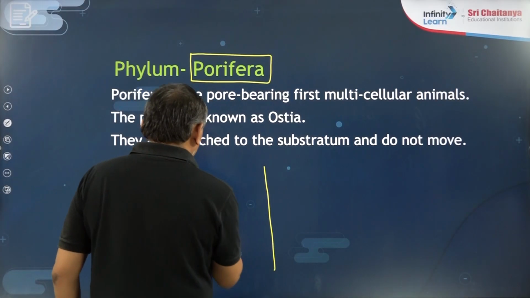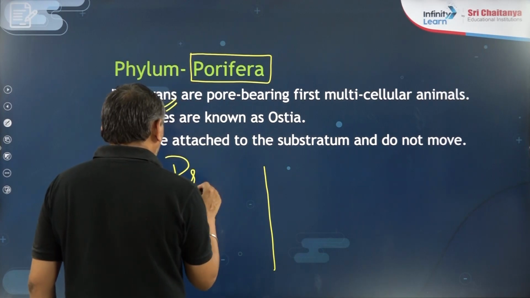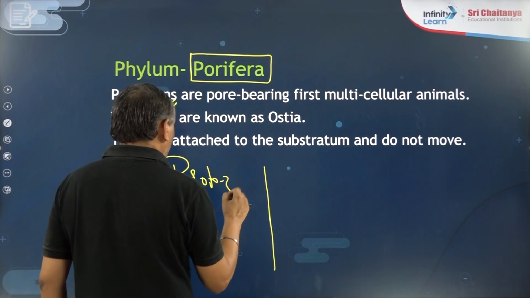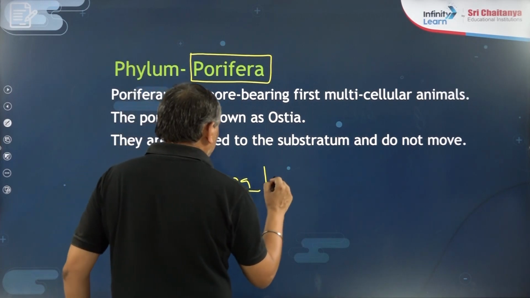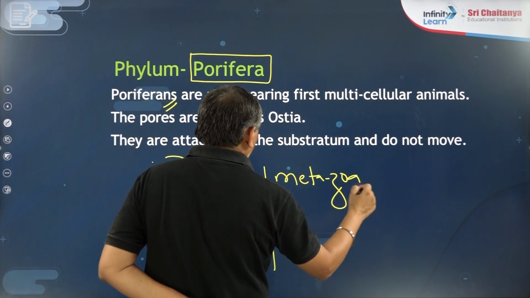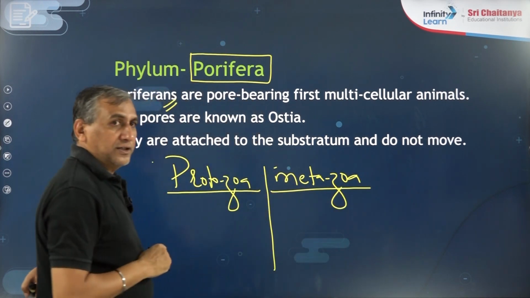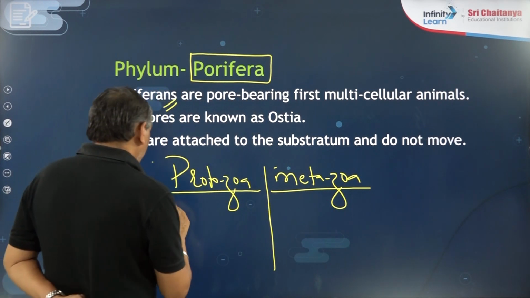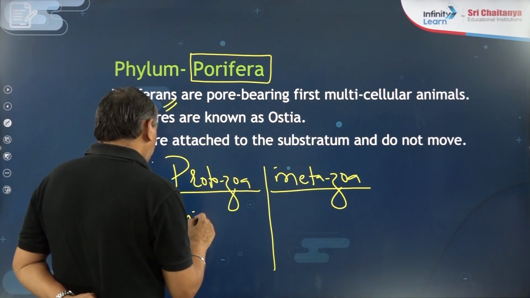There is one term that is known as the protozoa, and there is one term that is known as the metazoa. Protozoa, they are unicellular.